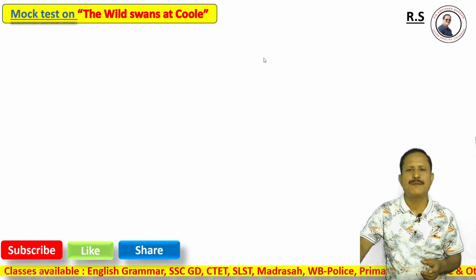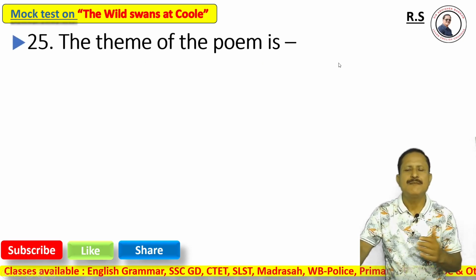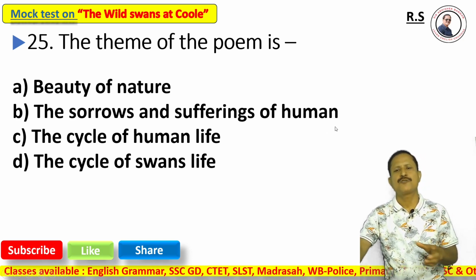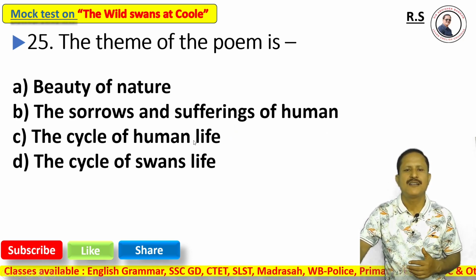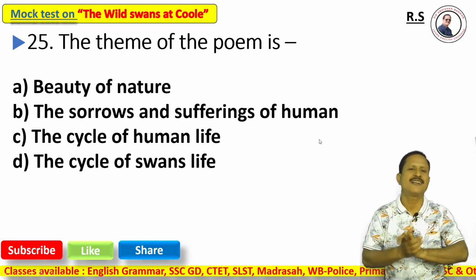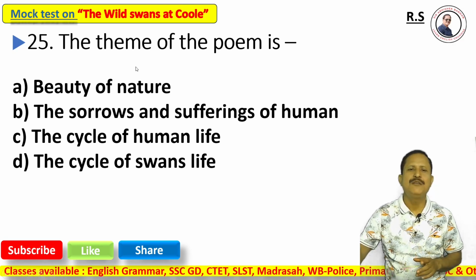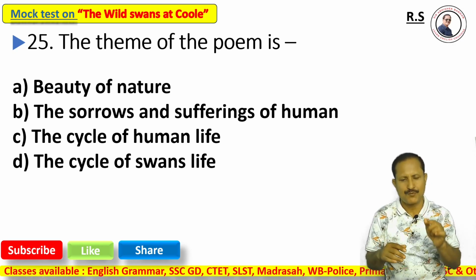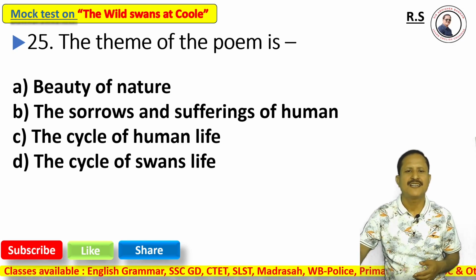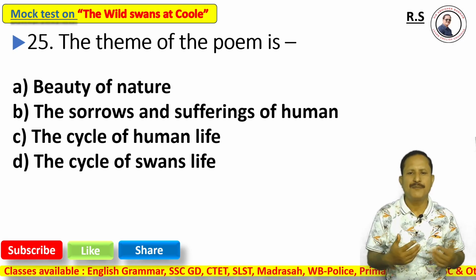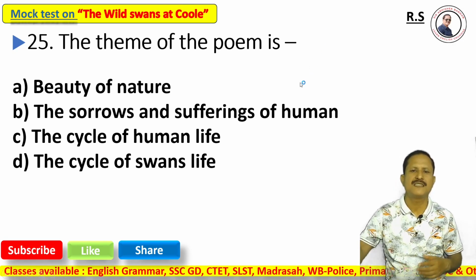Now, question number 25 is the last. The theme of the poem is option A, beauty of nature; option B, the sorrows and sufferings of human; option C, the cycle of human life; option D, the cycle of swans. Is the answer beauty of nature? No, the poem does not describe the beauty of nature from top to bottom. Next, the sorrows and sufferings of humans: not only sorrows and sufferings, but joys and happiness are also there. So this is not the correct answer.